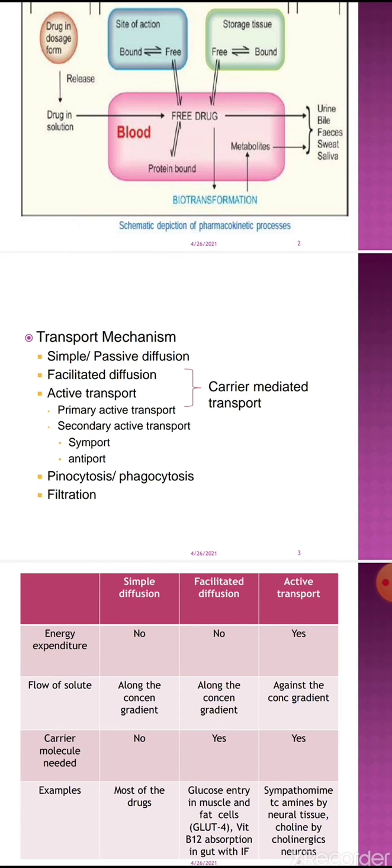There are different processes of transport mechanism. First one is simple or passive diffusion. Second is facilitated diffusion. Third is active transport. Fourth is pinocytosis and phagocytosis. And the fifth one is filtration.